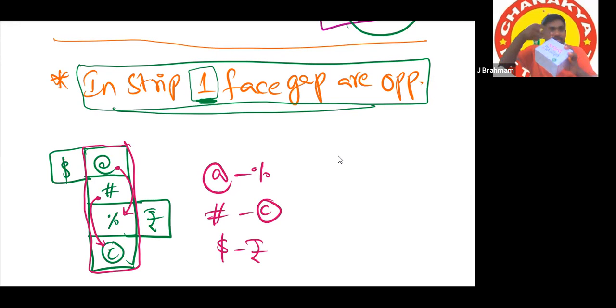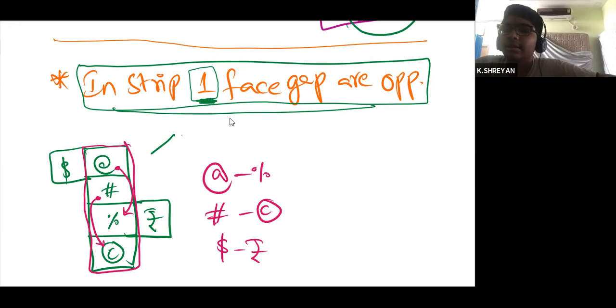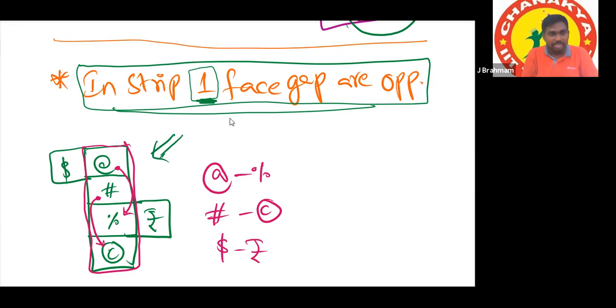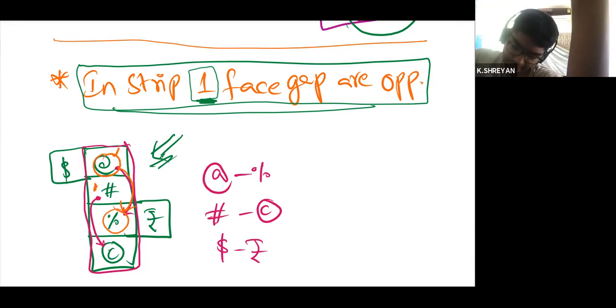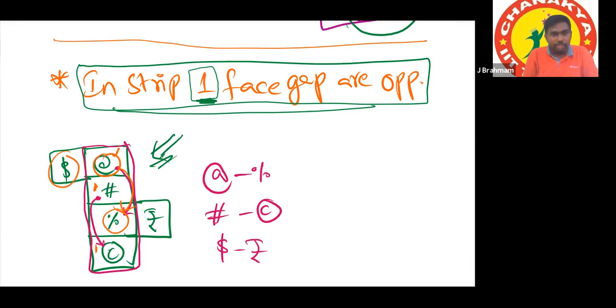This is a folded dice. By cutting along these edges, we can separate the sides and we can frame like this. In one cube we will separate 6 faces. All the faces are separated, and we are placing them on the floor like this. So here we can use the shortcut. What is the shortcut? One face gap is opposite. From here, one face gap is this one, and from here, one face gap is this one. And the remaining two are automatically opposite.